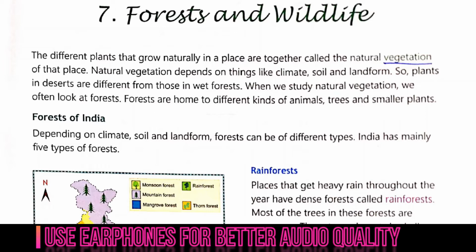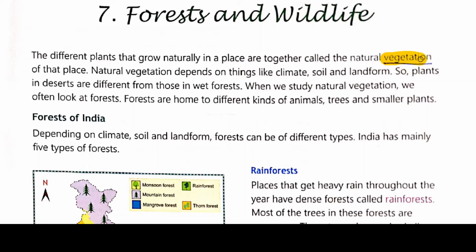The different plants that grow naturally in a place are together called the natural vegetation of that place. Natural vegetation depends on things like climate, soil and landform. This natural vegetation depends mainly on the climate, soil and the landform.